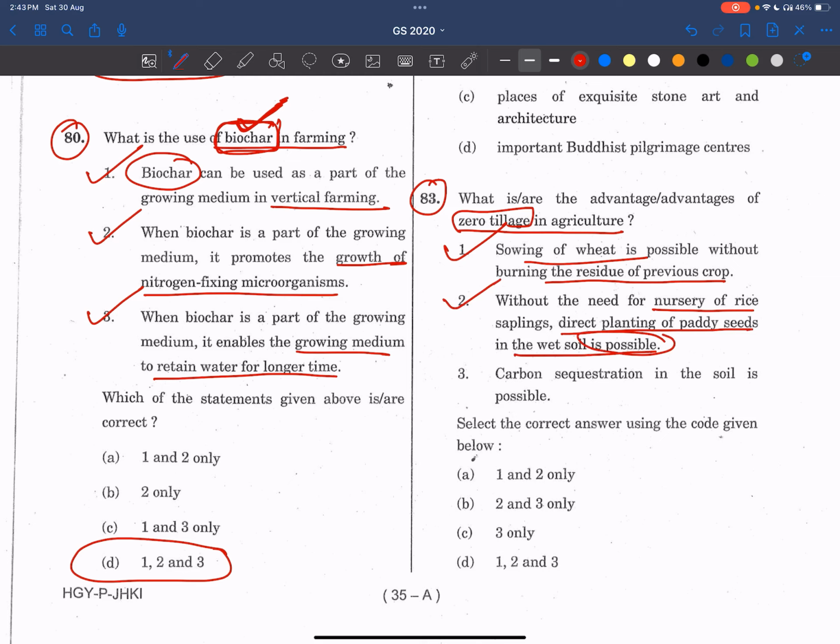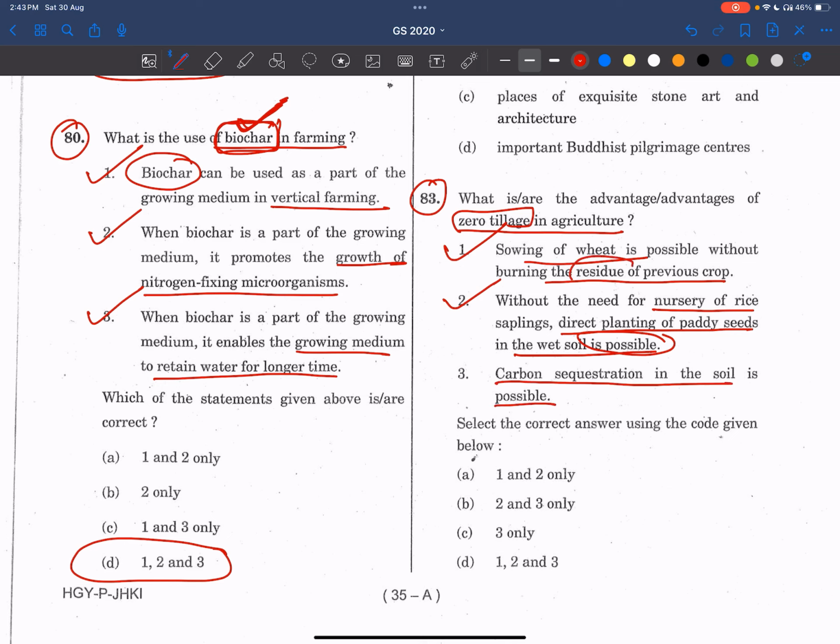Zero tillage mainly reduces these types of processes. Seed plantation and all these things are capital intensive and labor intensive. So without doing anything, we directly put the sapling in the wet soil, the paddy fields. In this way, some sort of conservation of resources is done, and environmentally sustainable agriculture is also made. Because of tillage, moisture will be lost. Now, carbon sequestration in the soil is possible.